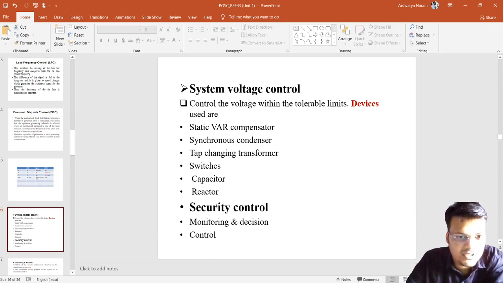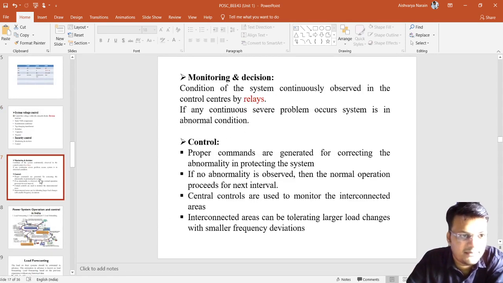And similarly, the security control, that is monitoring and control. What comes into the security control? That is monitoring, decision and control. That is the last slide of the unit, the last topic of the unit. So please take the screenshot of that also.